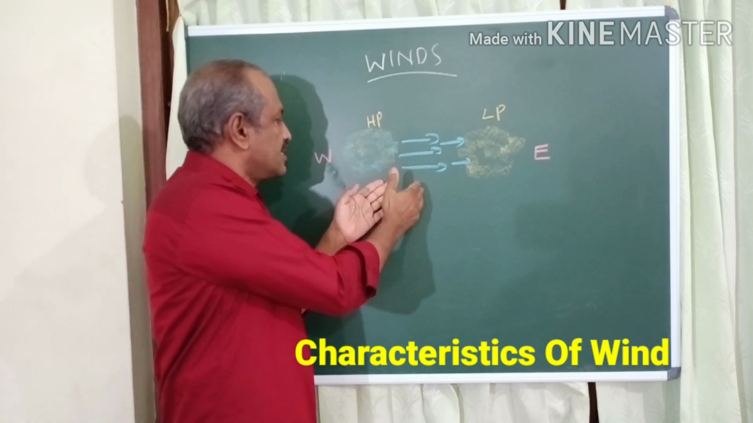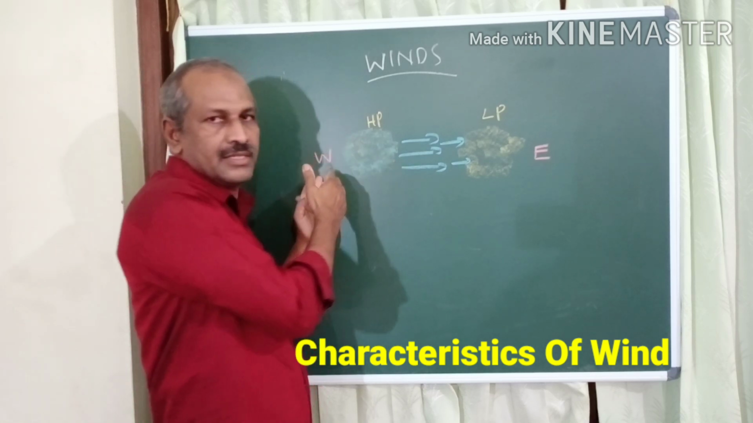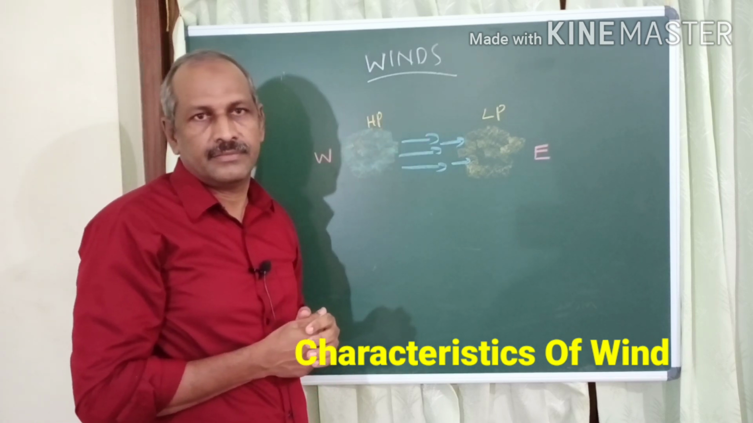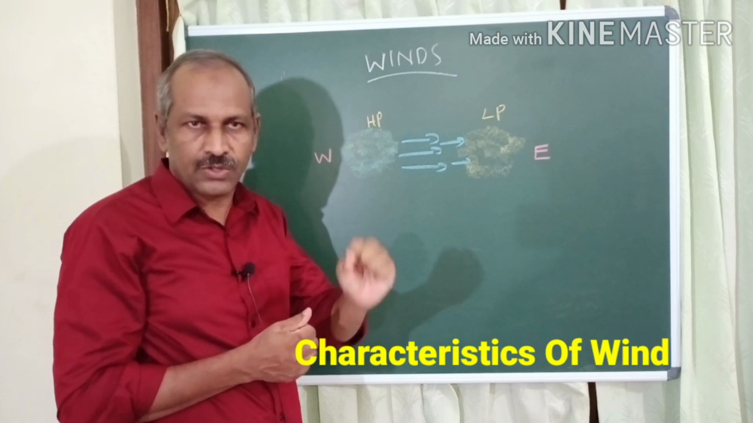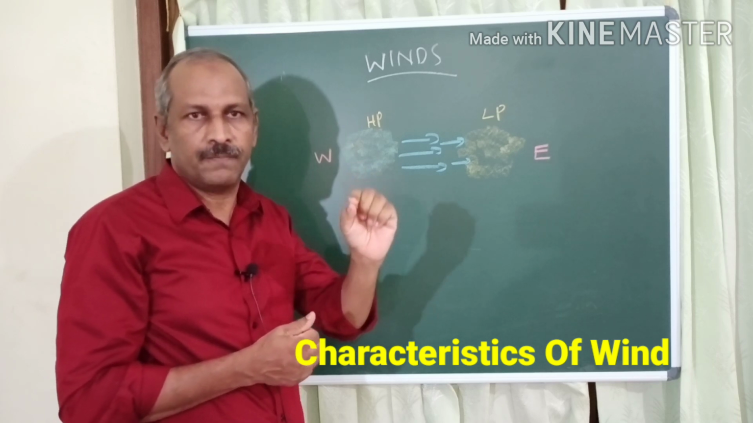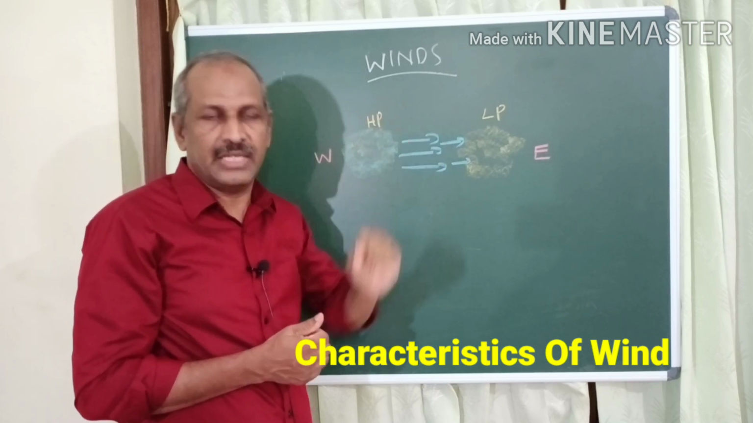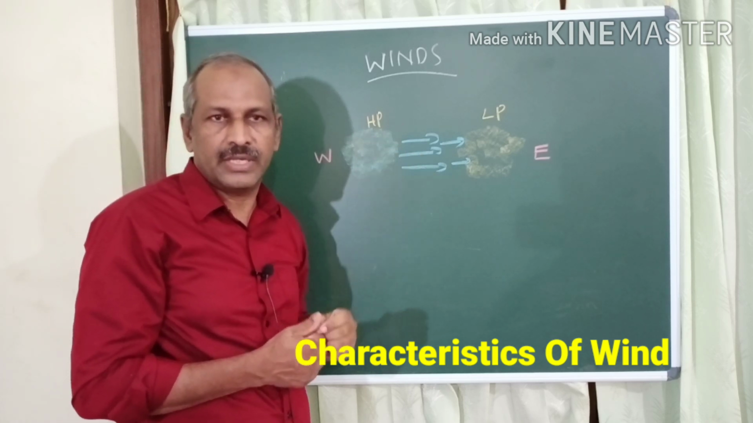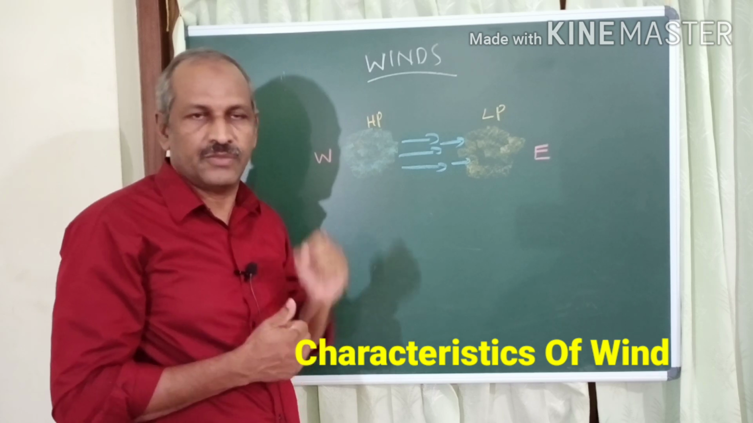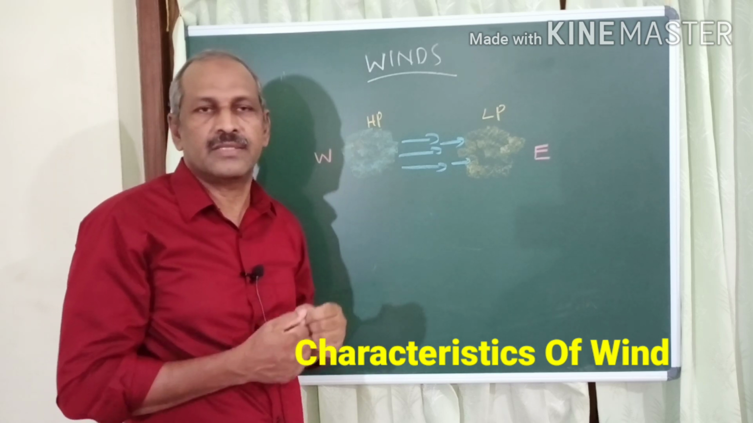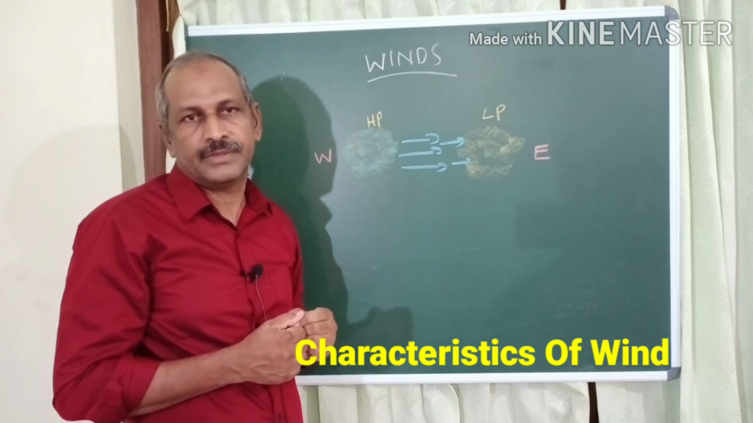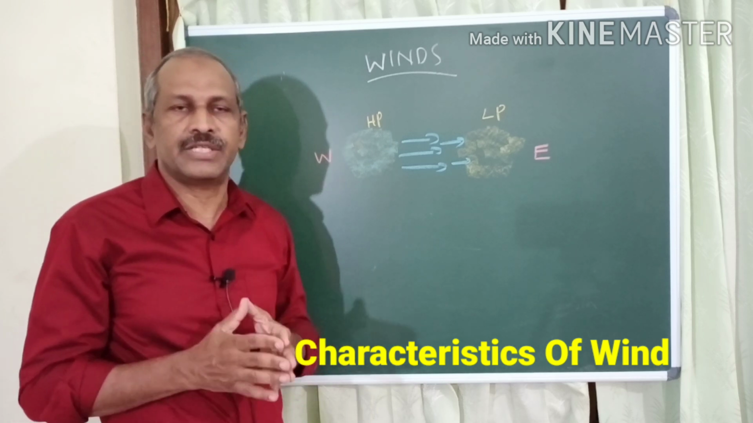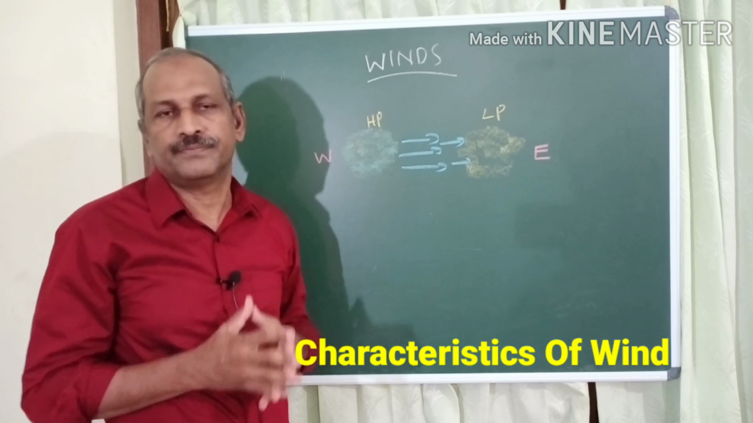And here this wind is blowing from west. So that wind is called a western wind. Names are given on the basis of the direction from which they blow. If it is blowing from sea, it is called a sea breeze. If it is blowing from south, it is called a southern wind. If it is blowing from desert, it is called a desert wind. So remember, names are given on the basis of the direction from which they blow.